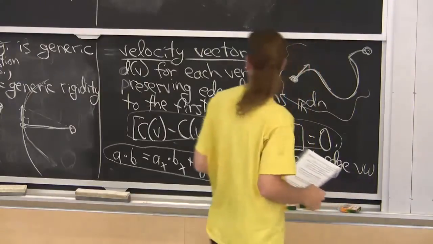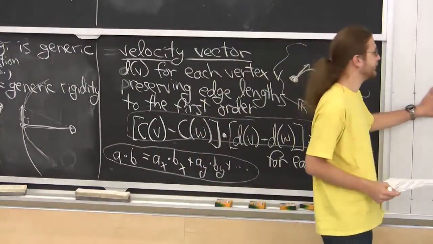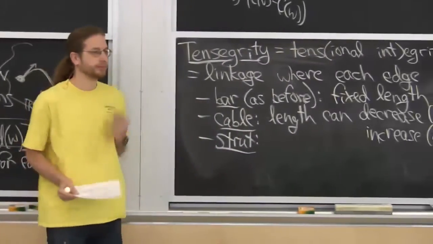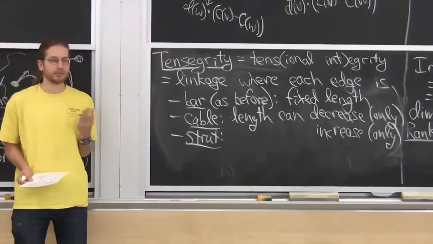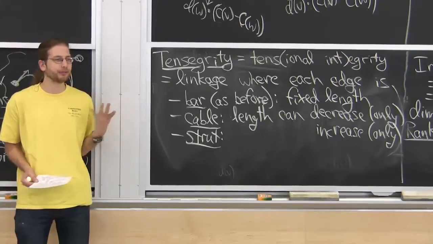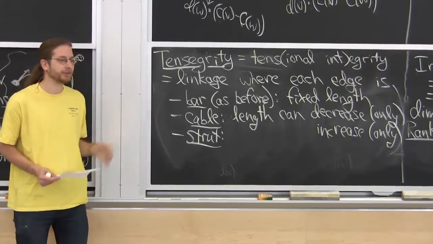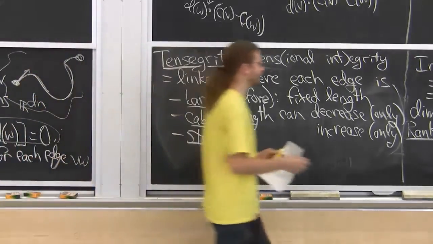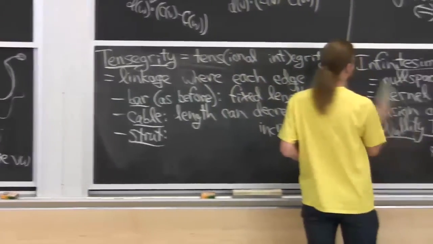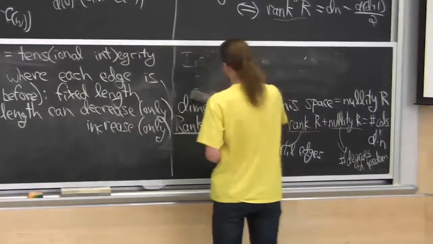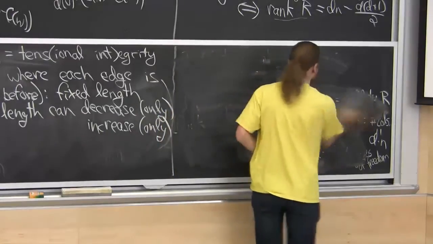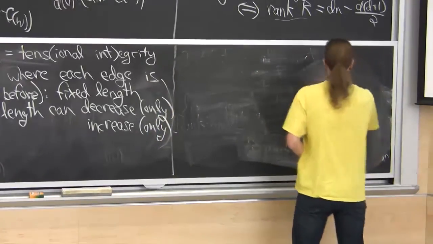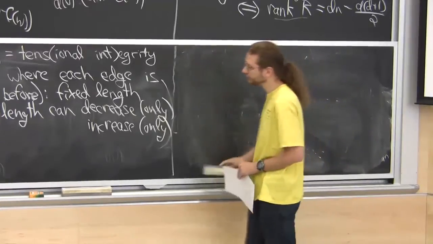So what can we define in this generalized setting of tensegrity? We want motions, we want rigidity, we want generic rigidity, we want infinitesimal rigidity. All the good things we've defined, hopefully, carry over to this. Well, all but one of them carry over to this. We can define a configuration space.